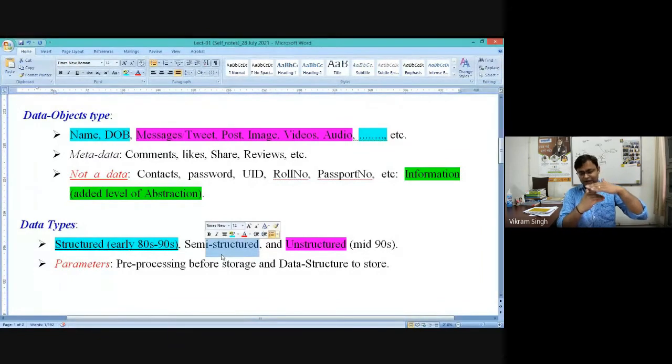We will have a data object, maybe a page of detail, where a few portions are structured and a few portions are unstructured.